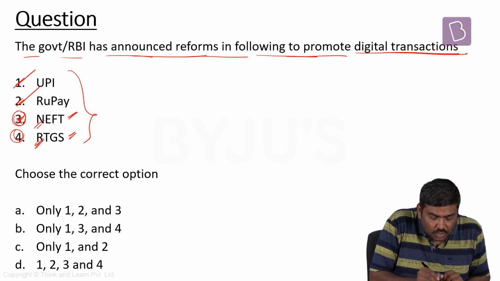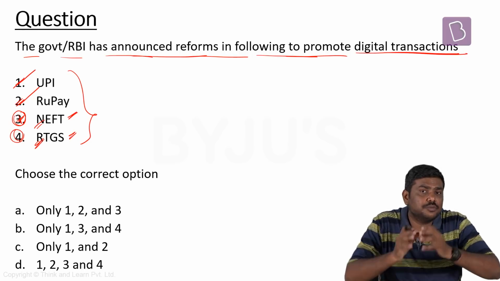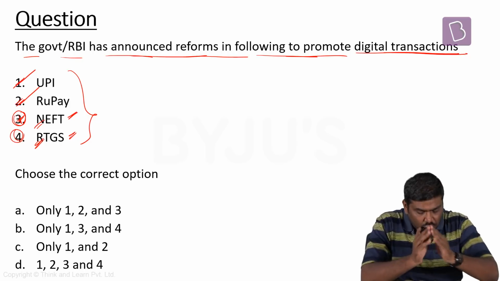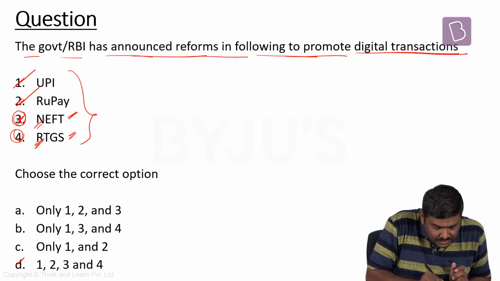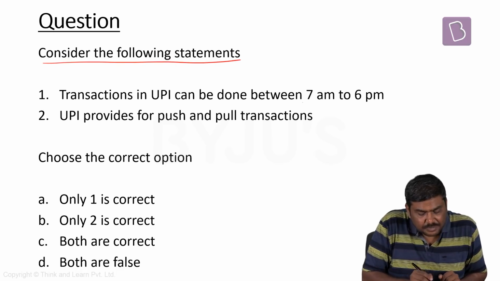So in case of all the four, either the government or RBI have announced reforms to promote digital transactions. So the right option will be option D, 1, 2, 3 and 4. Next question, consider the following statements.